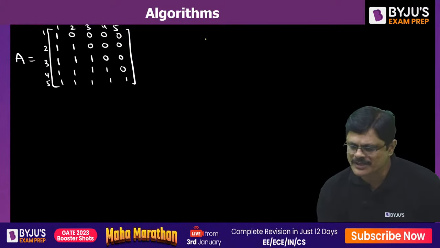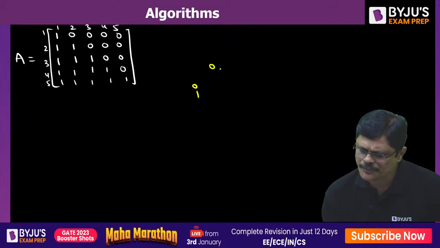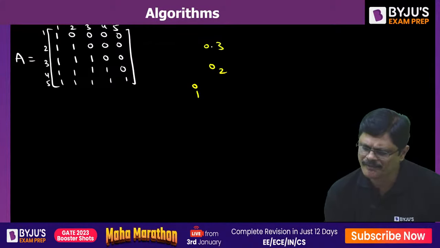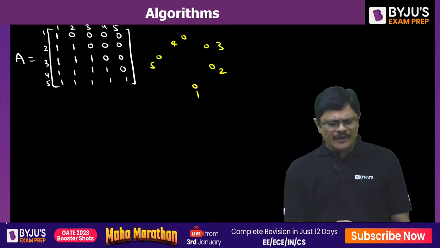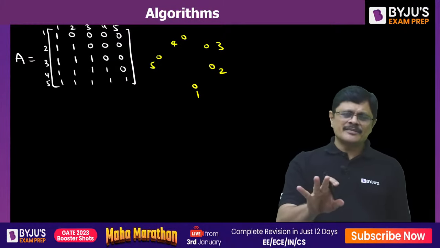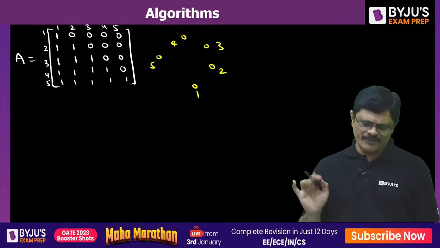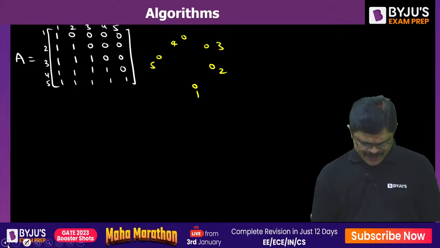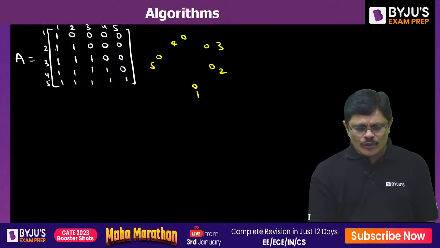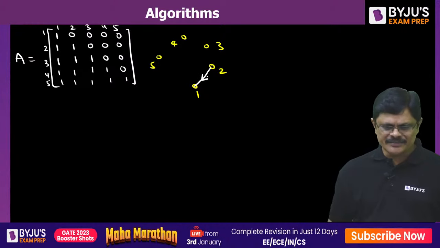Let me write down the vertices. Anywhere you can write down 1, 2, 3, 4, and 5. Now here 1 to 1 is there. I am ignoring self loops because I am not very much interested in them. Okay, so I am ignoring self loops for simplicity. Next, 2. 2 is adjacent to 1. That is 2 to 1 direct edge is there.